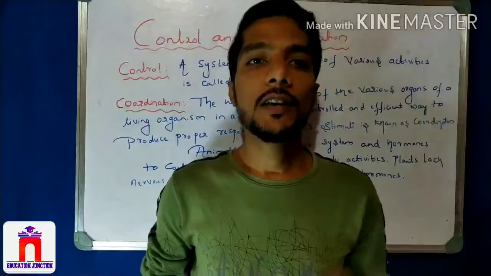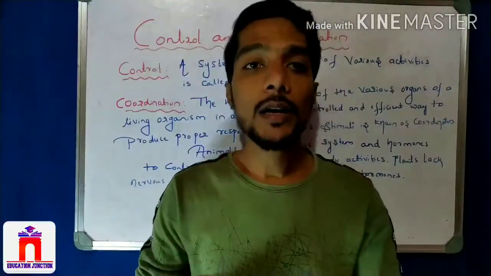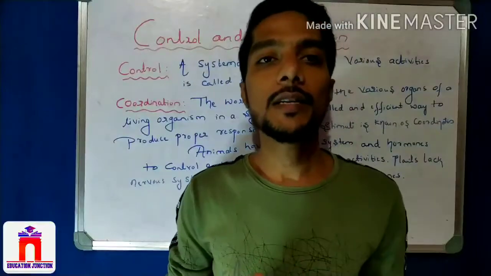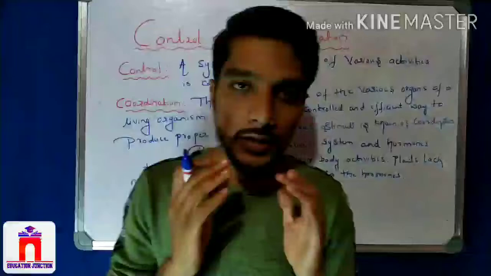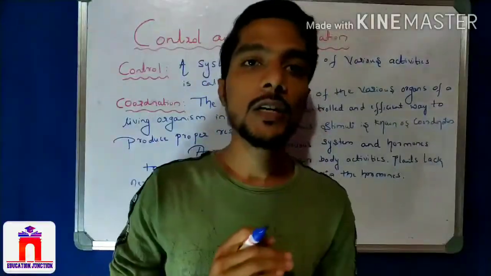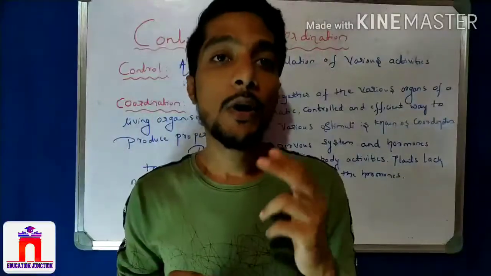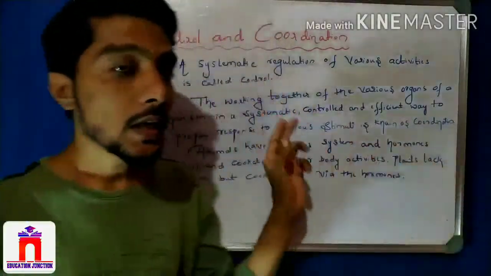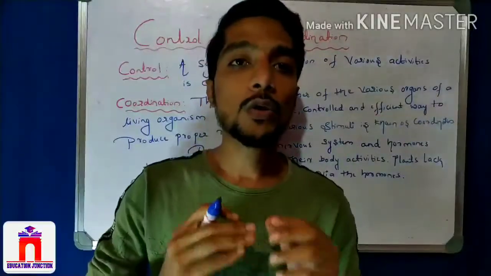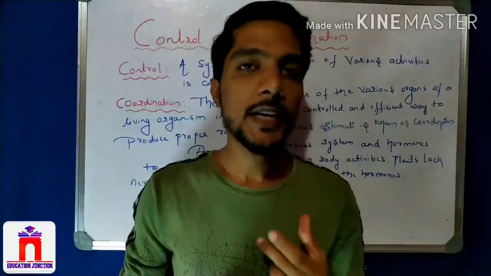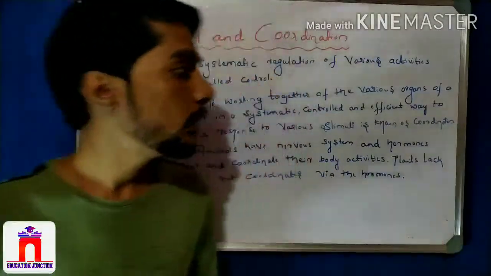Hi students, today in this video we are going to learn a new chapter of class 10 science, and the chapter name is control and coordination. This is a very important chapter of class 10, the second chapter of biology. The first chapter is life processes, and the second chapter is control and coordination. It is a very important chapter, and most questions are asked from here. Okay, so let us try to learn this chapter with perfect notes.